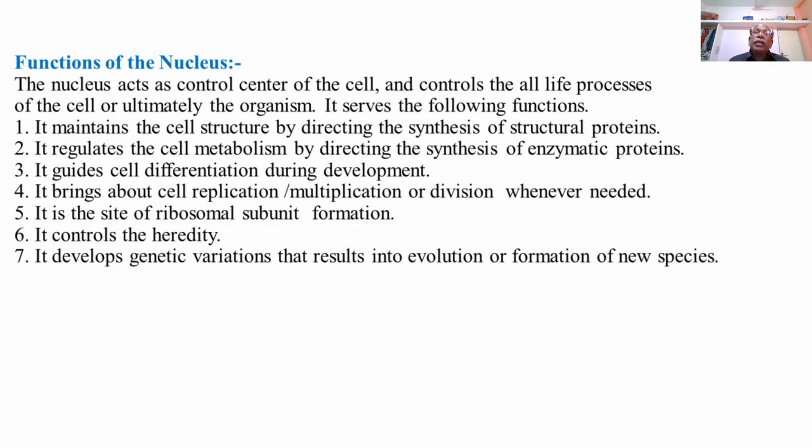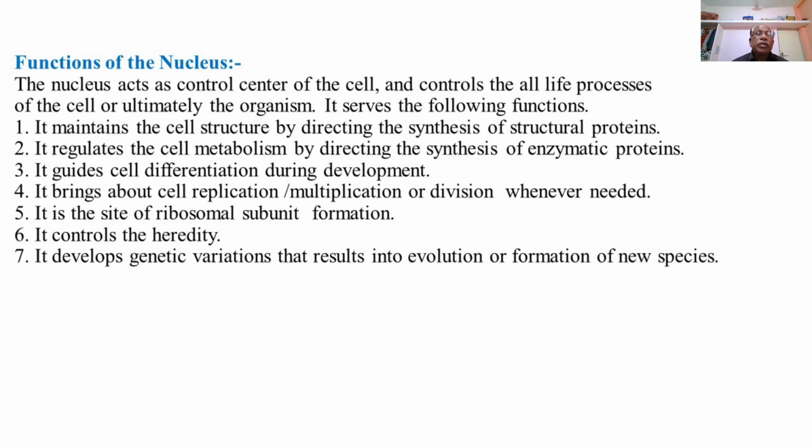It controls the heredity, that is the similarities or resemblance of the offspring with their parents, that is transmission of characters from one generation to the next generation, called heredity, and this occurs under the influence of the nucleus or the chromosomes present in the nucleus. That is, the two sets of chromosomes, or the diploid set of chromosomes of the species, is solely responsible for the development of a new organism with almost all parental characters or instincts.